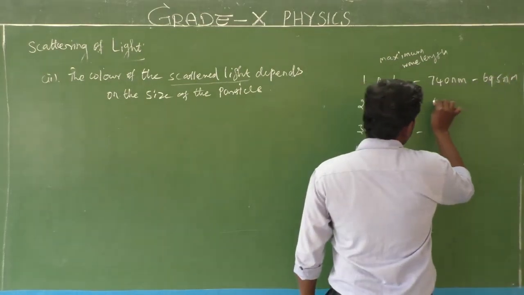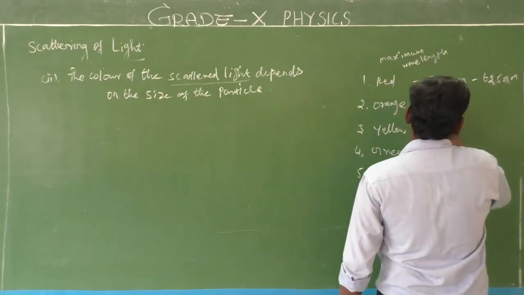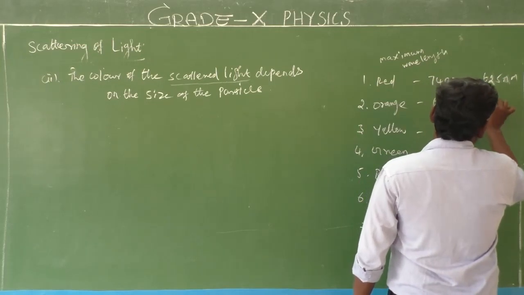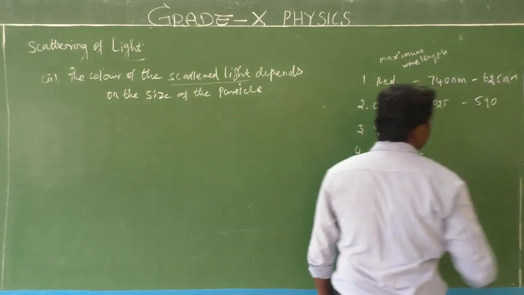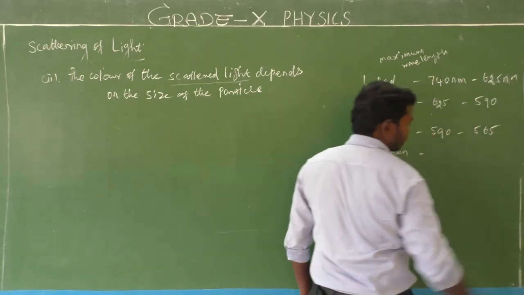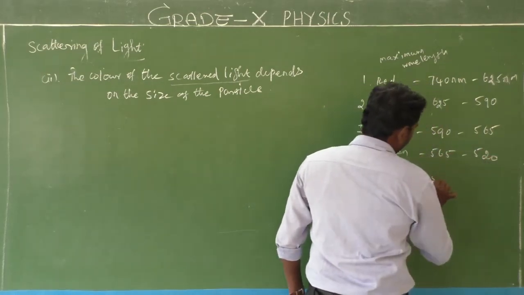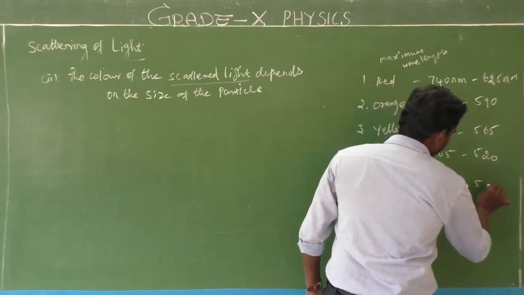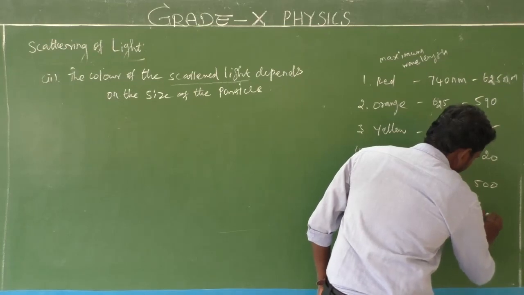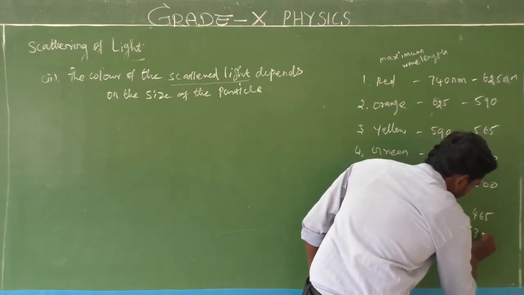Okay, next 695 to 625. Then 590. Then 590 to 565. Next 565 to 520. 520 to 500. 500 to 465. 465 to 390.